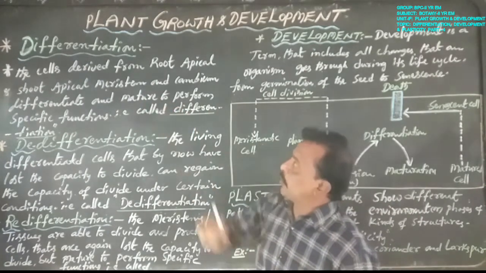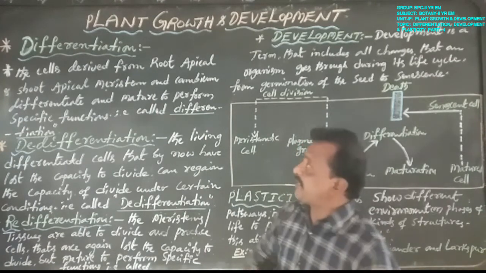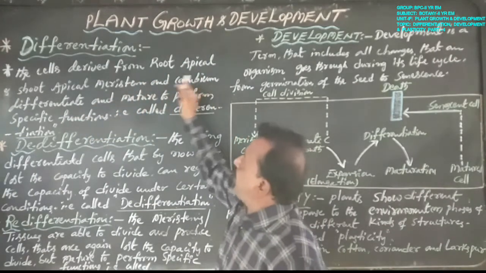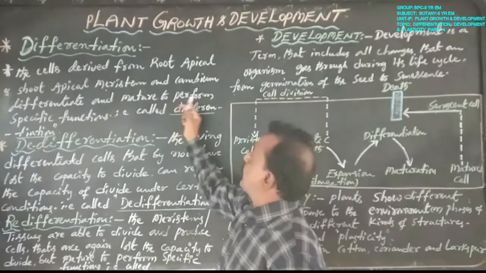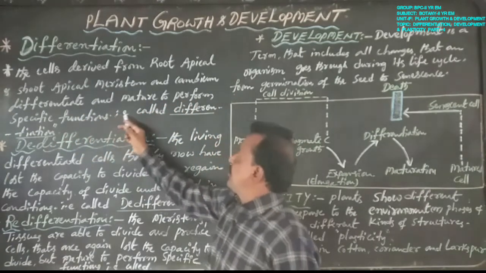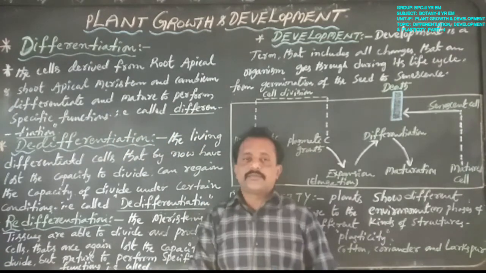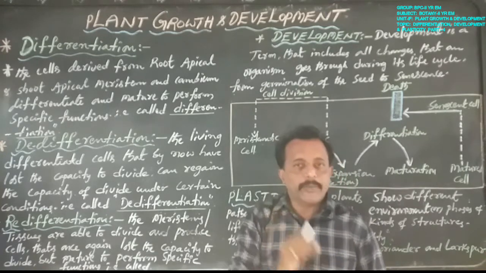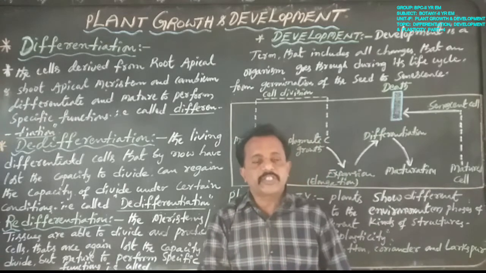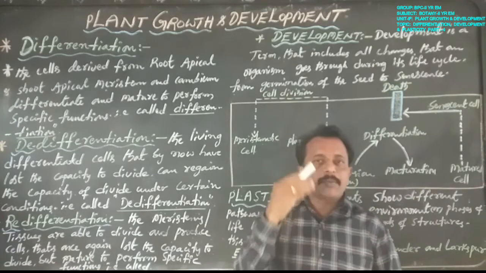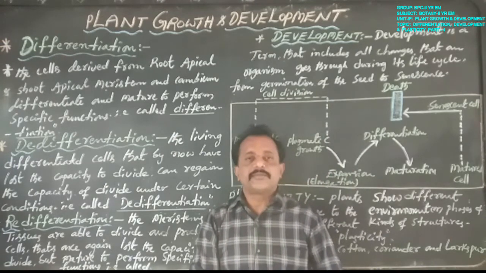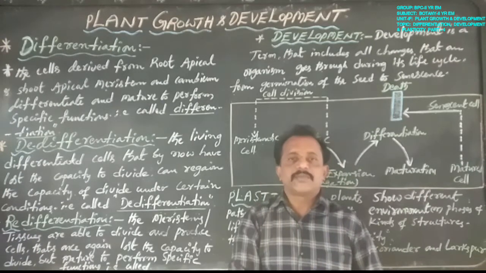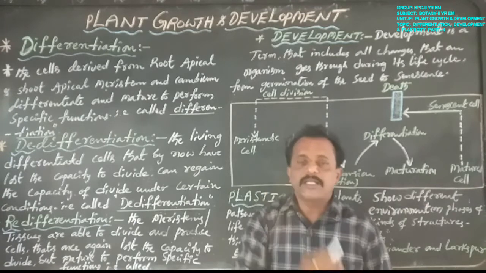First, coming to differentiation: the cells derived from root apical meristem, shoot apical meristem and cambium differentiate and mature to perform specific functions. That is called differentiation.